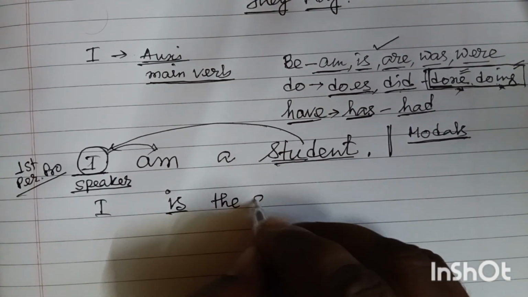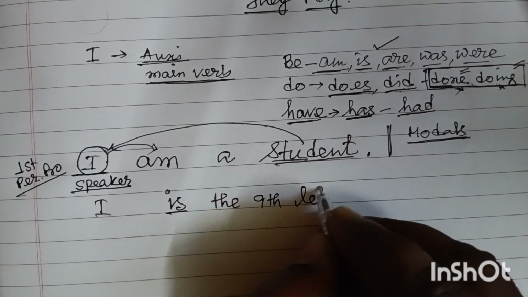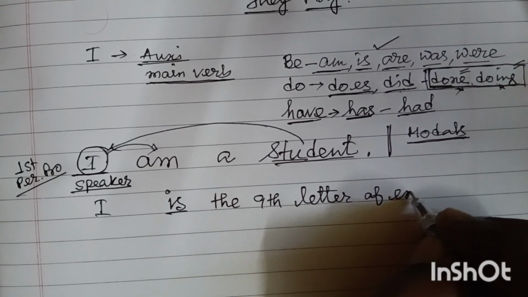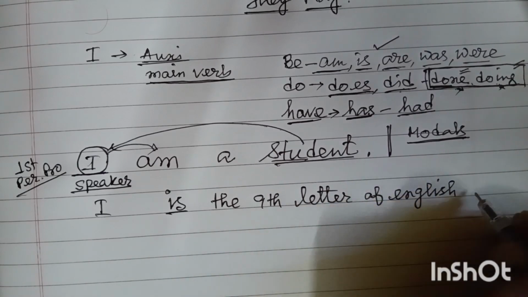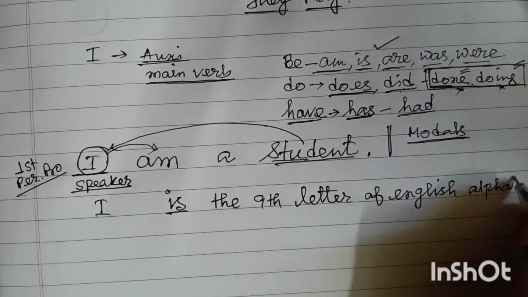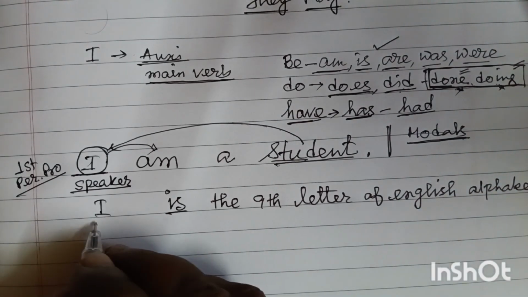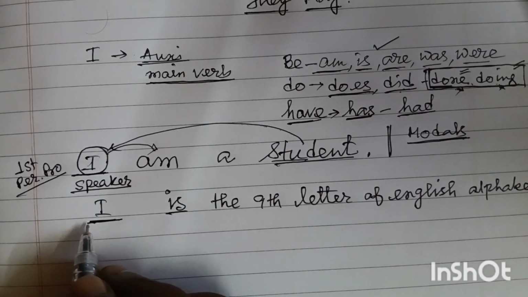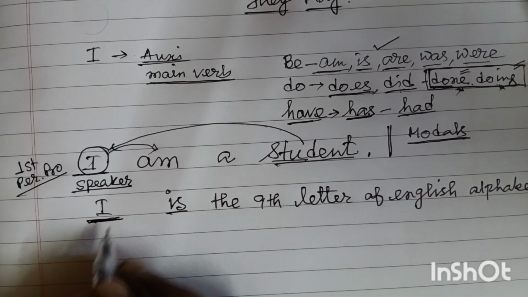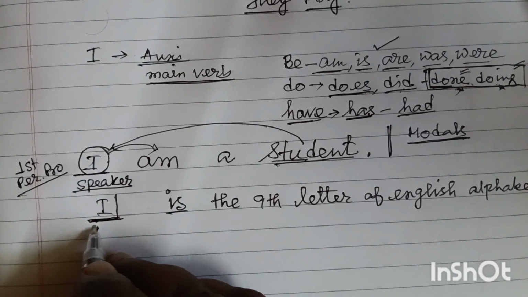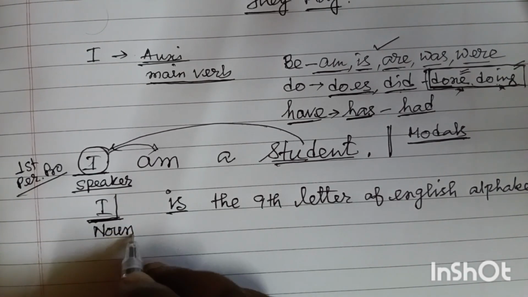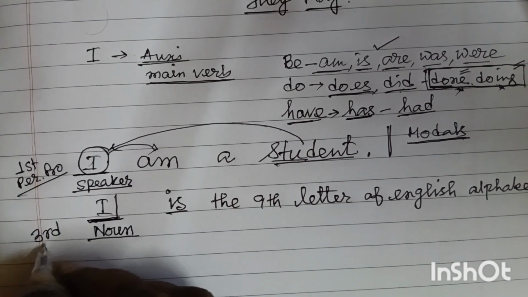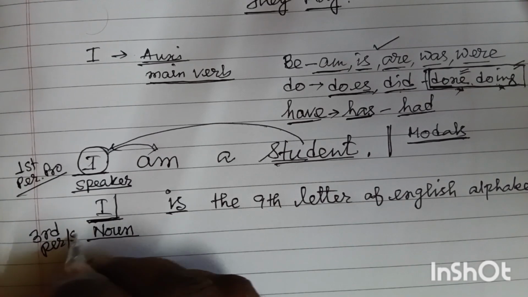I is the ninth letter of the English alphabet. Friends, here I is not a personal pronoun. I is here actually a noun, and it is third person singular. It is third person and singular number.